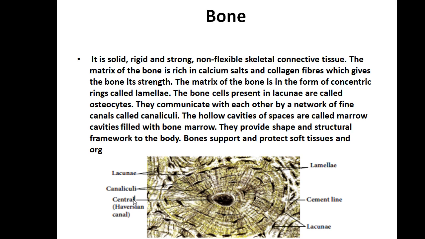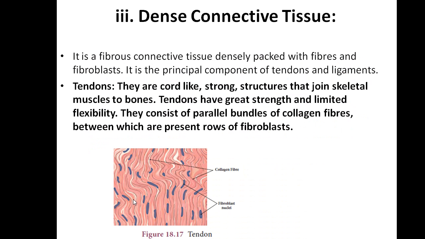The hollow cavity spaces are called marrow cavities, filled with the bone marrow. These hollows are also called marrow, that is the bone marrow. Bones provide the shape and structural framework to the body. Bone supports and protects the soft tissues and organs. You know that without our hand and leg bones and the backbone, we cannot stand straight. We would look like an earthworm. That is why bone gives a strong shape and structural framework.